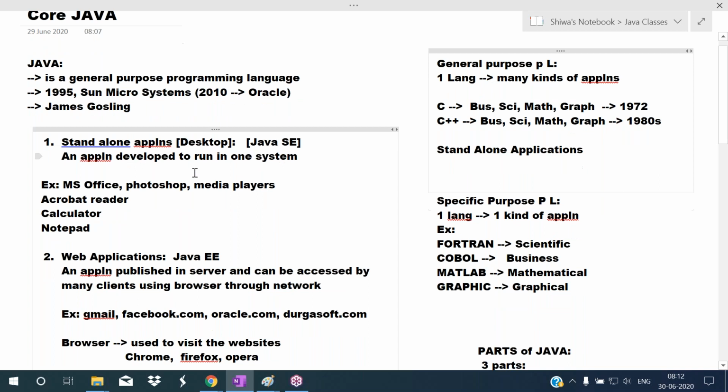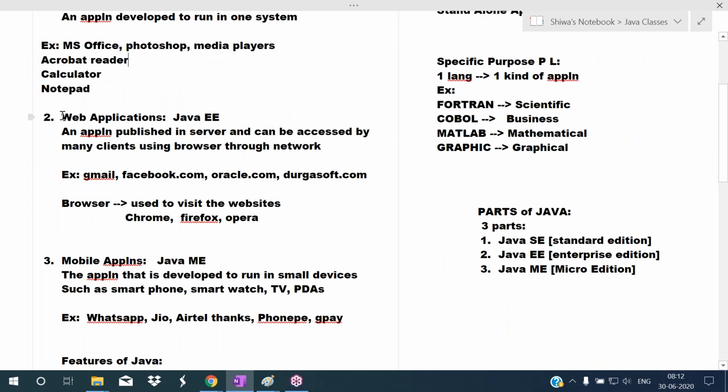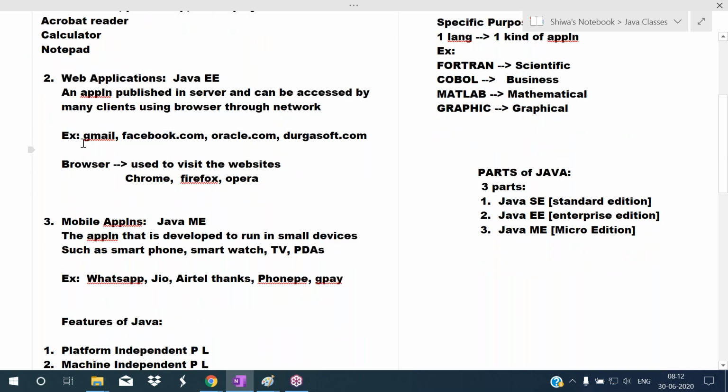But using Java, you can develop standalone applications like MS Office, Photoshop, media players, etc. And we can also develop web applications. Web applications means websites. We can develop websites like gmail.com, oracle.com, durgasoft.com. So to develop such types of websites, we can also use Java.